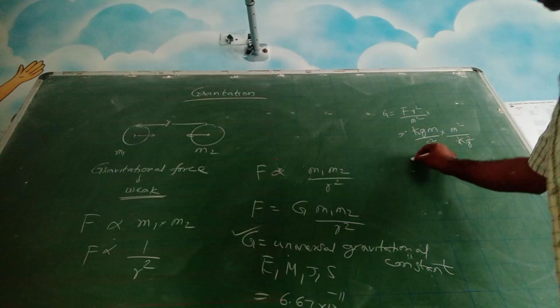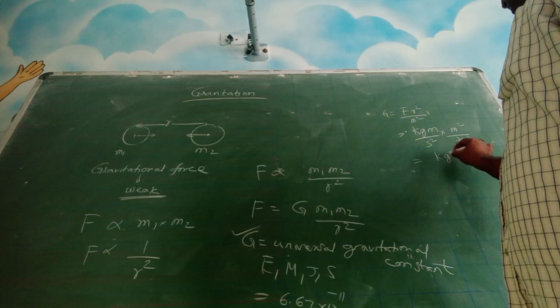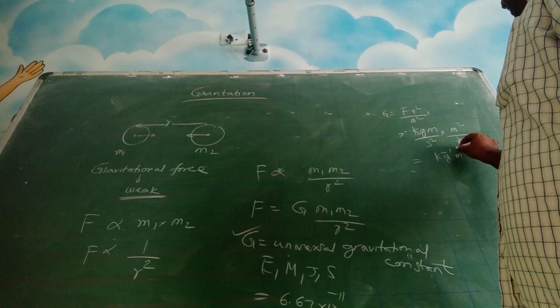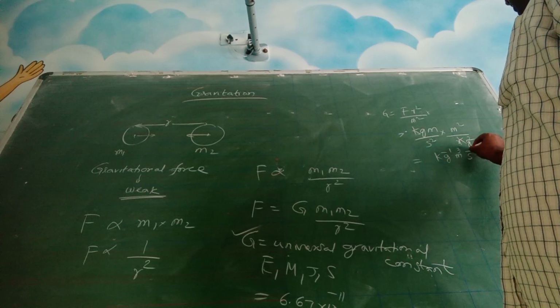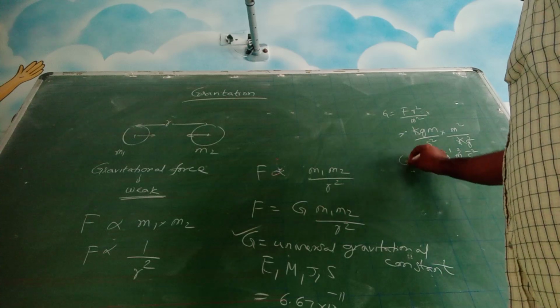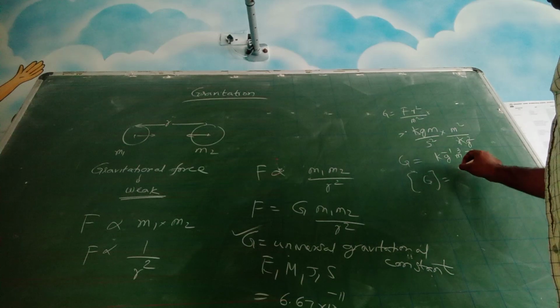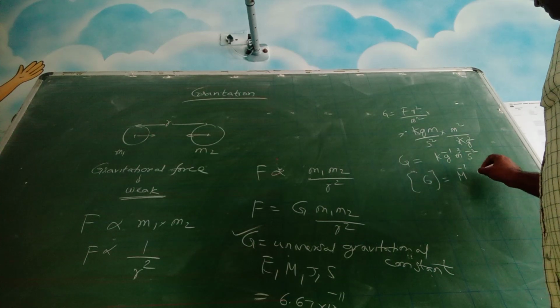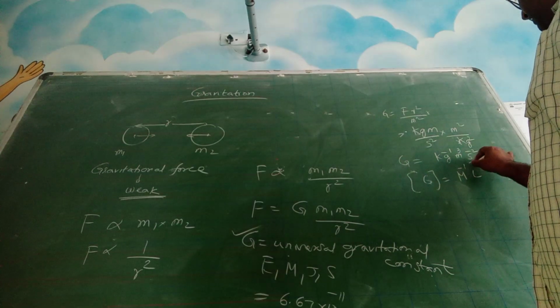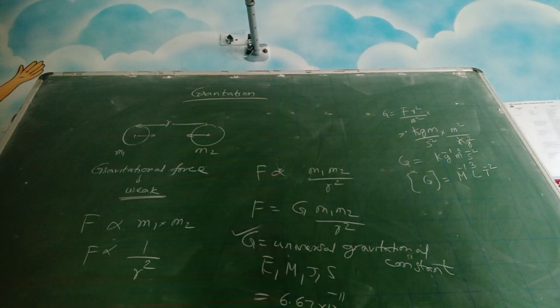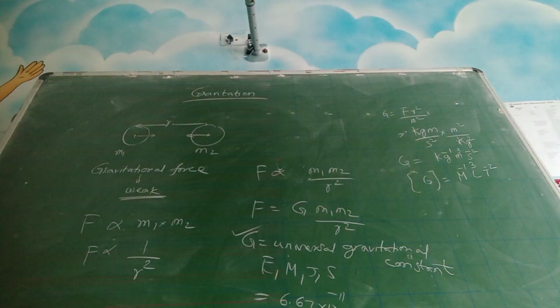So you get kg to the power of minus 1, meter to the power of 3, and second to the power of minus 2. If you write the dimensions of G, it is M to the power of minus 1, L to the power of 3, T to the power of minus 2. So these are the units of the universal gravitational constant.